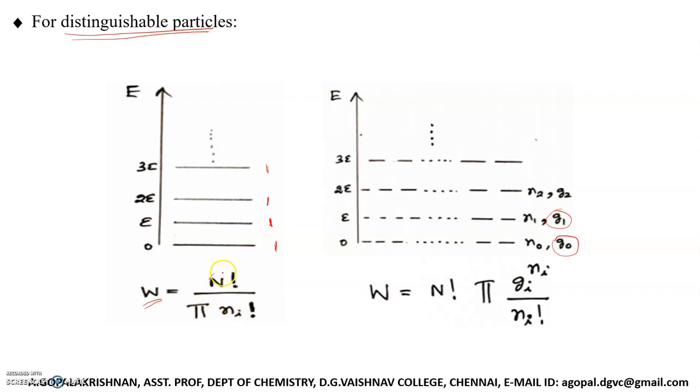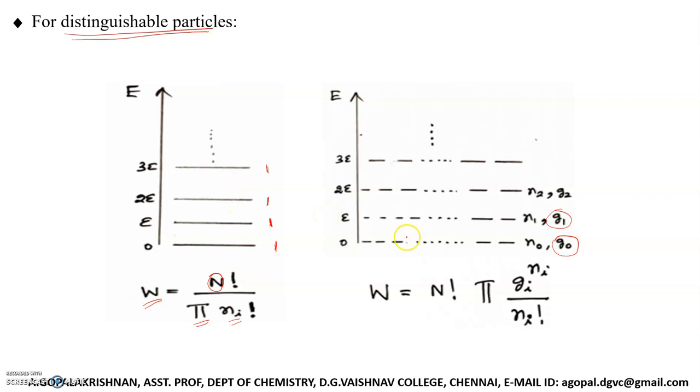What is meant by this? Capital N represents the total number of particles. So it is the factorial of the total number of particles divided by the product, where pi means multiplication. You have to multiply the factorials of the number of particles in each level. So ni factorial means, for the ground level, how many particles are present, and factorial of that value, times the factorial of the number of particles in the next level, and the next. Multiply all these factorial values and you get the denominator quantity. That gives you the thermodynamic probability for distinguishable particles if the levels are non-degenerate.